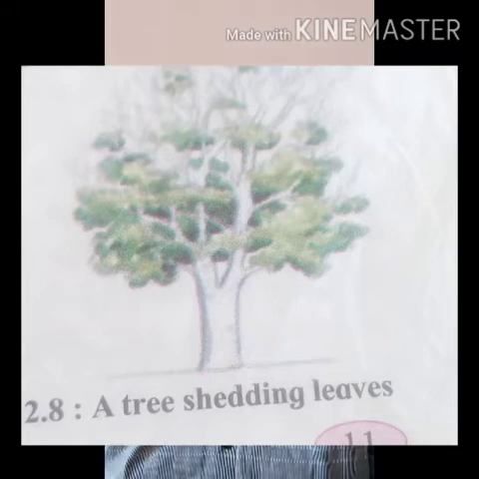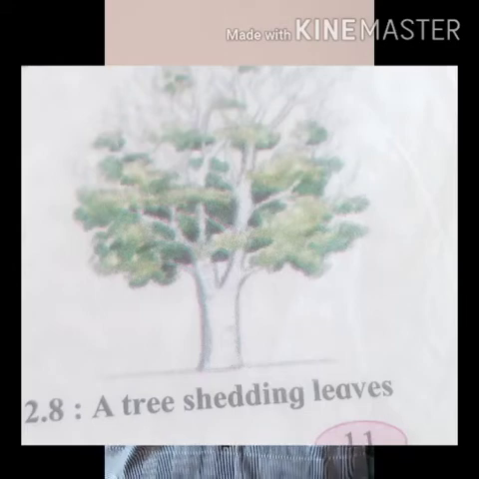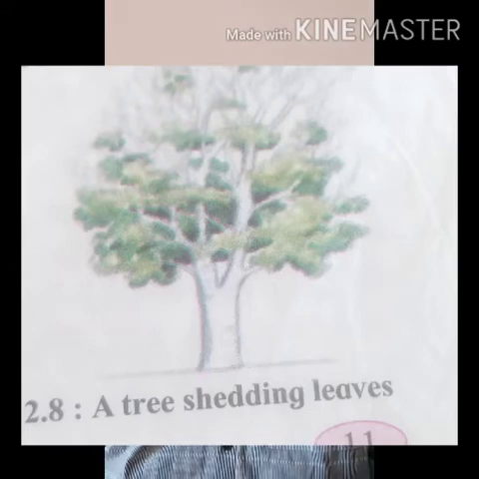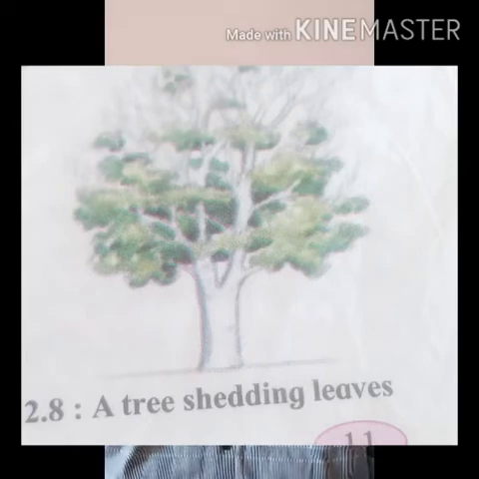Each and every living thing has different parts to remove the unwanted materials. And plants also remove waste materials from the body. How? In autumn season or at any other time, when the leaves fall from the trees, the waste materials are given out with those leaves. Understood?